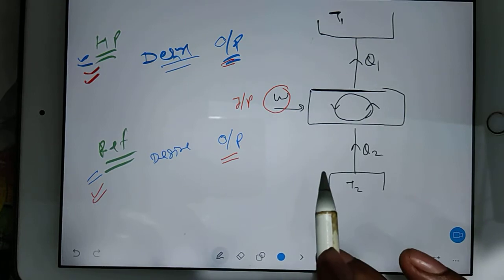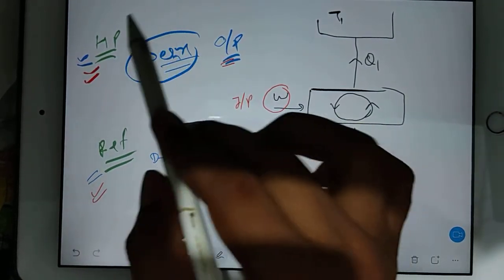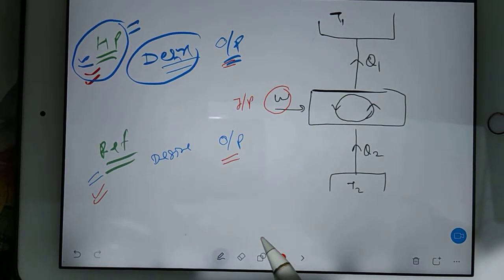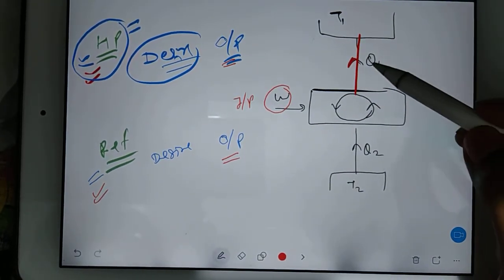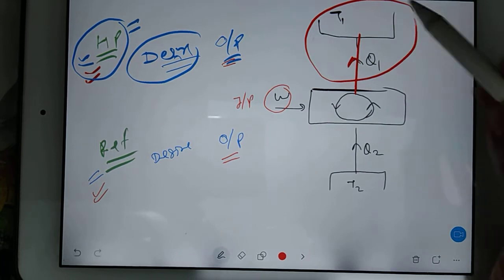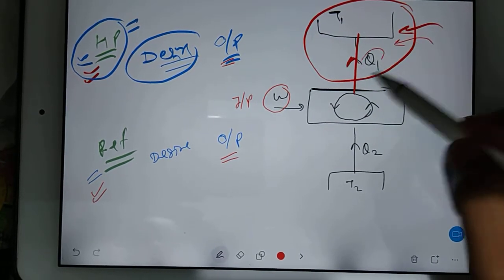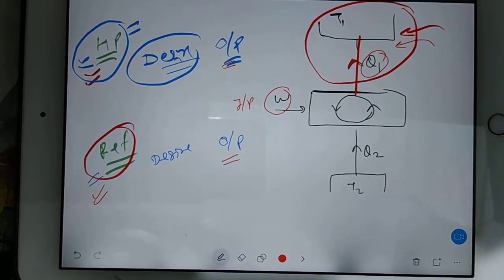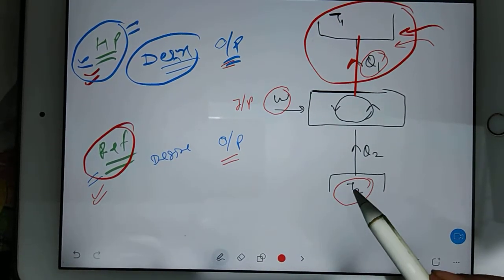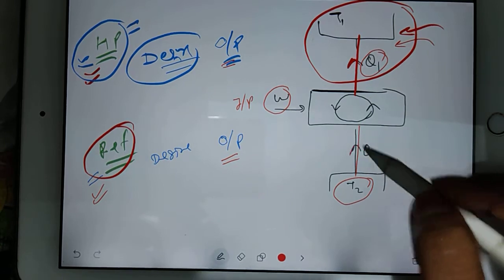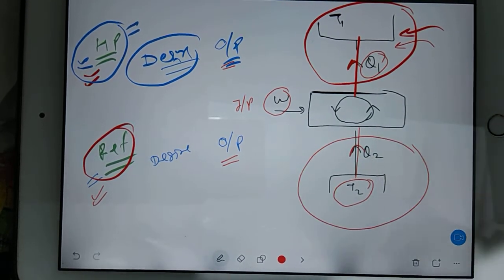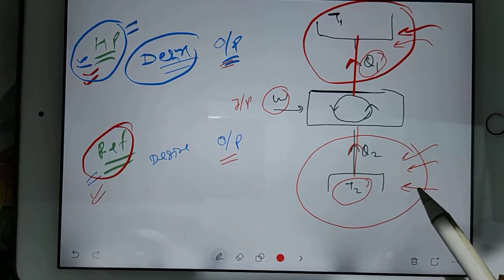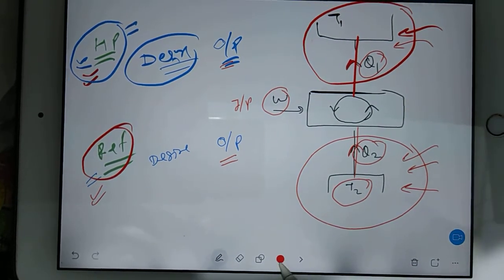Work done is input. Now, what is your desire in your heat pump? The desire is that you have to get more temperature. It means you have to supply some heat. So this is your output, this is your result. So Q1 became your output. But if you talk about a refrigerator, then you have to cool down something. It means you should take the heat out. It means this is your final output. This effect is your output effect. That's why Q2 is your output.